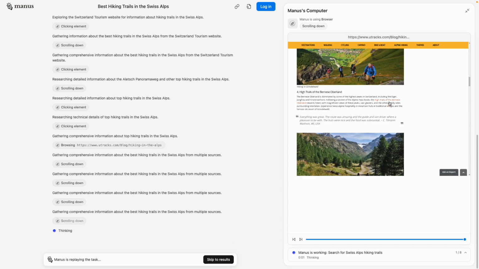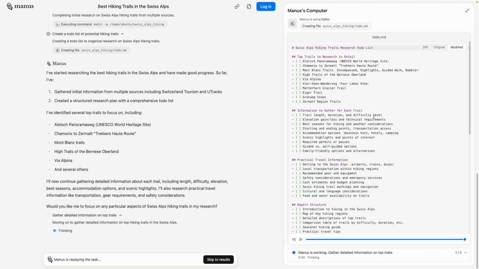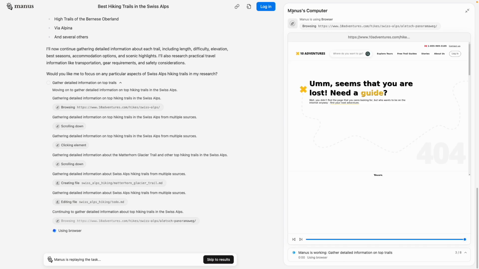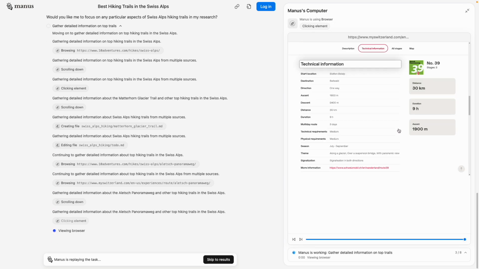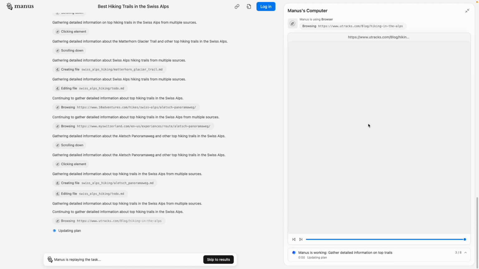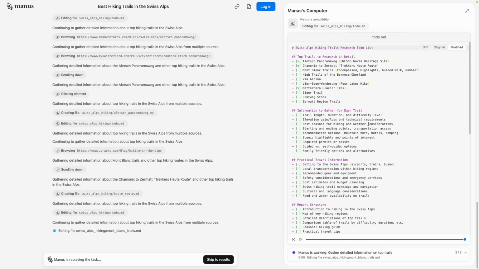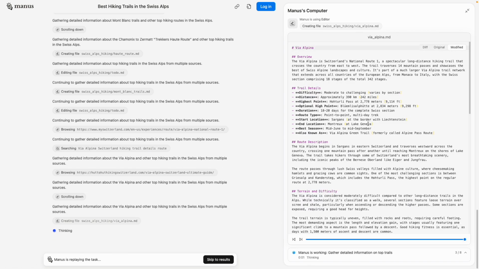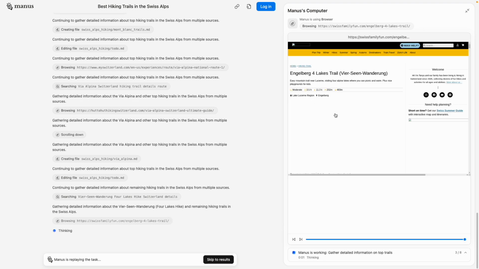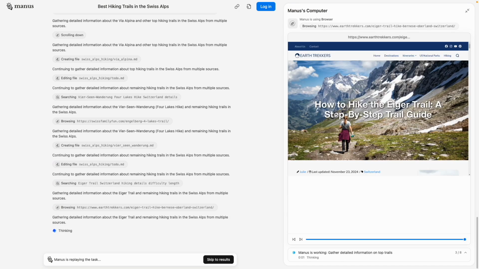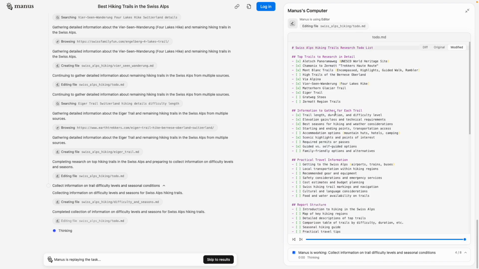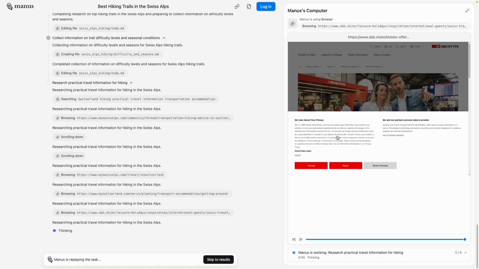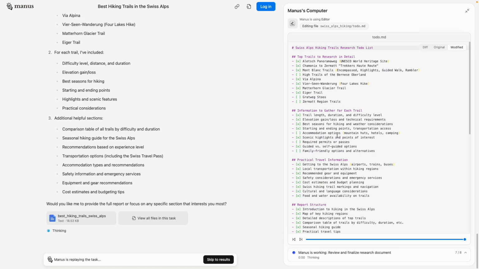As we can see here, whatever it's doing, we can see in this Manus computer window right here, and it's doing all the things which we wanted to research, and it's doing it for us. We don't have to worry much about it. It's browsing, scrolling, doing all the recording, editing the files, creating nice layouts for us. Let's wait for the final result.